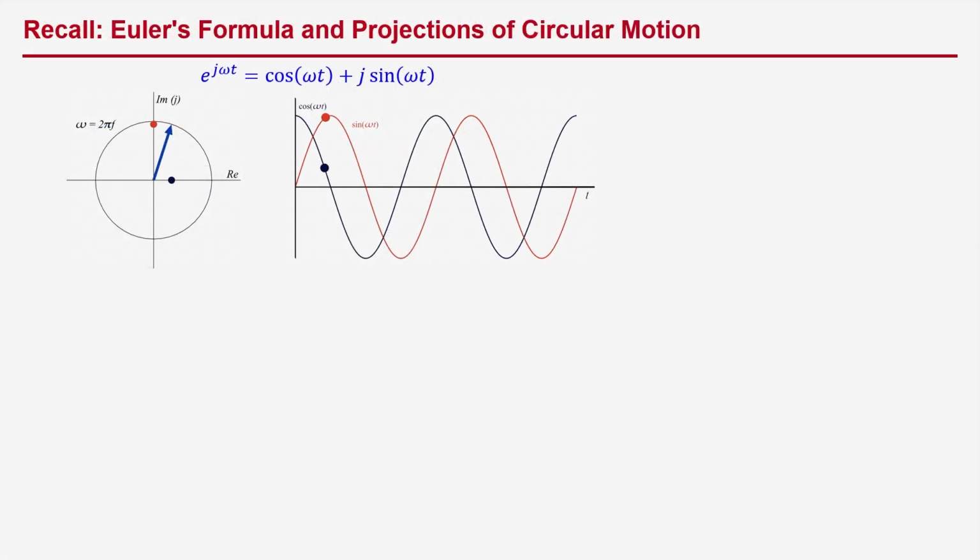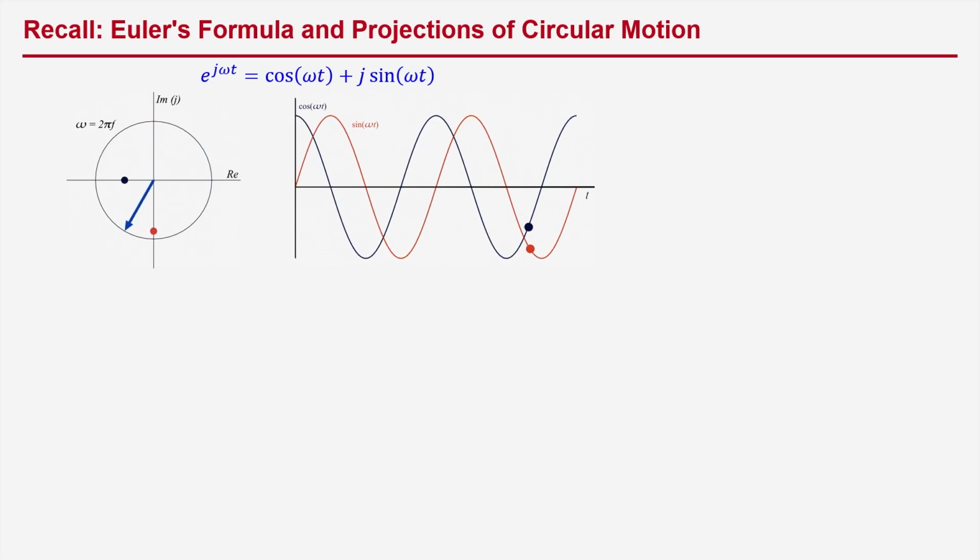Recall from the math sessions that a sinusoid can be represented as a linear projection of circular motion along the unit circle in the complex plane with a constant angular frequency omega. The circular motion in the counterclockwise direction is expressed as e raised to the power of j omega t, and per Euler's formula, cosine omega t is the projection onto the real axis, and j sine omega t is the projection onto the imaginary axis.